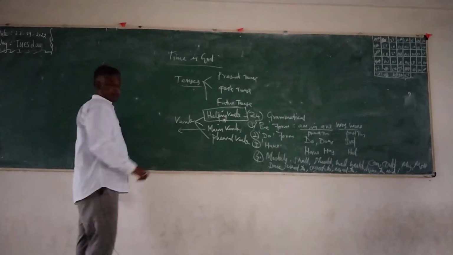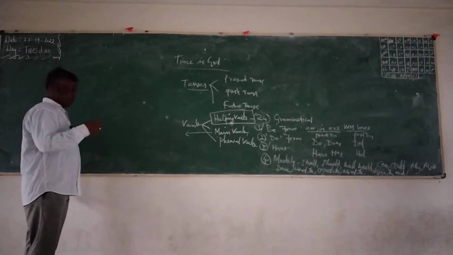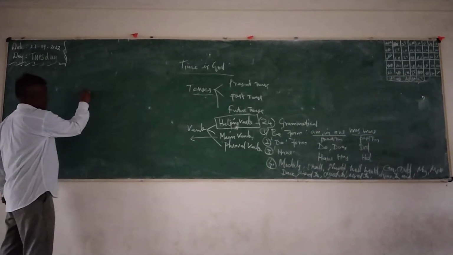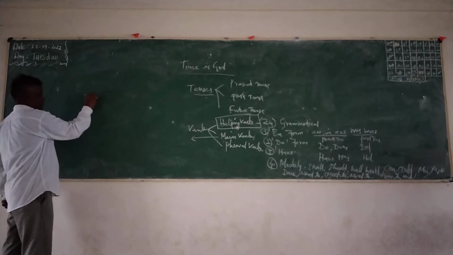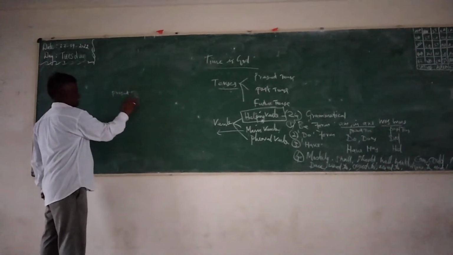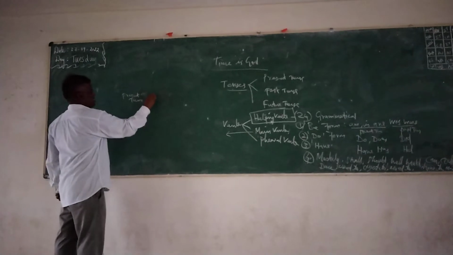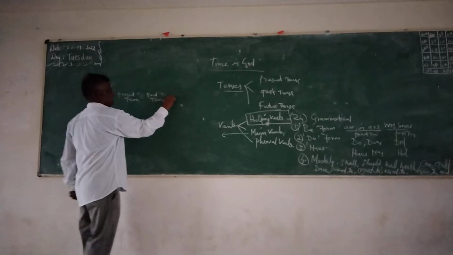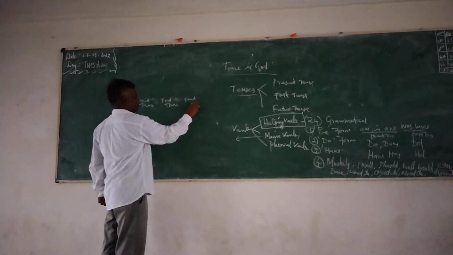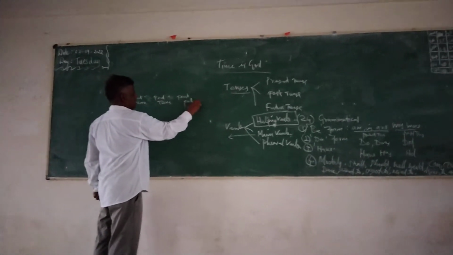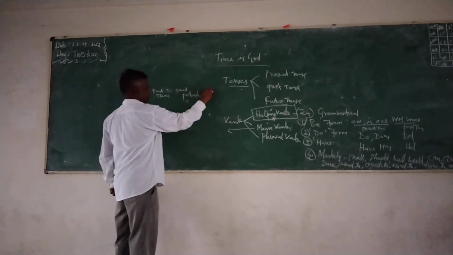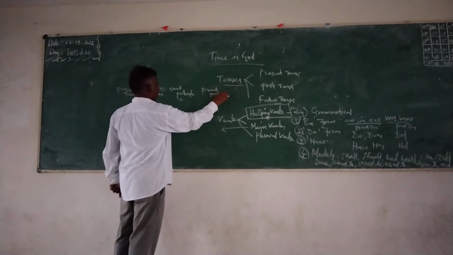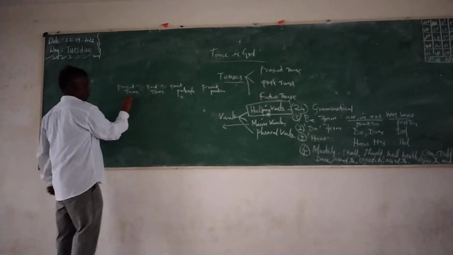But what is the main verb? The main verb is divided into 4 kinds. For example, present tense, past tense, past participle, and present participle. Actually, people used to give importance to the first 3 only.